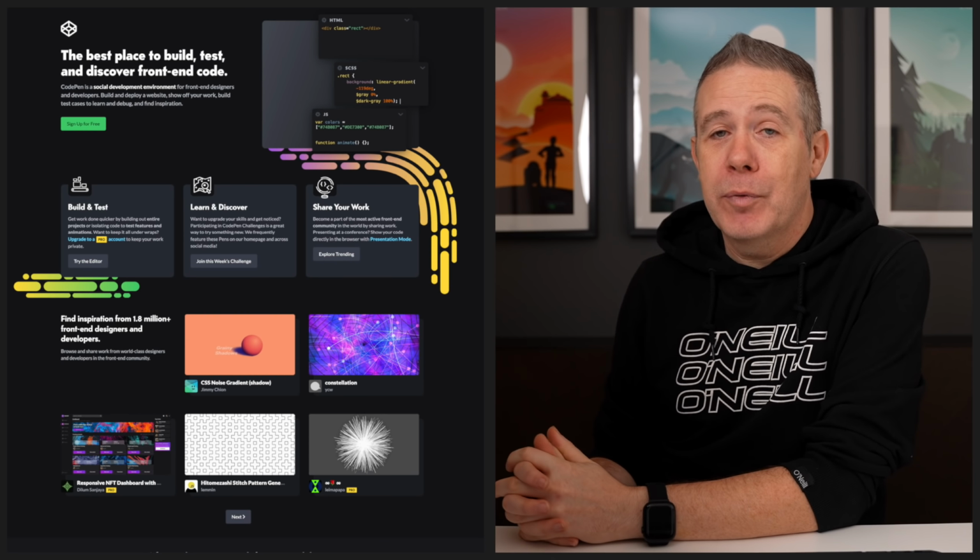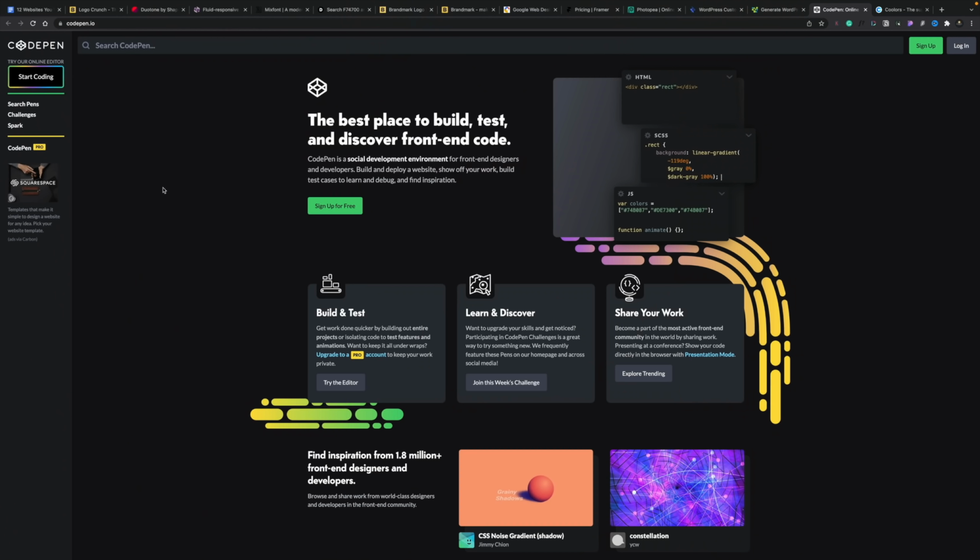Now, using tools like Elementor and things like that are pretty cool, but they are still limited. And this is where a website like CodePen can be very useful. If you want to try out really cool different effects like animated gradients, those kinds of things, a tool like CodePen is a great testing ground. There's tons and tons of different features on here, tons of different options, and you can test things out.